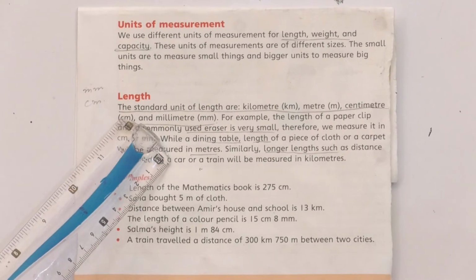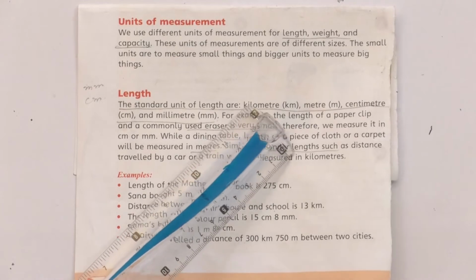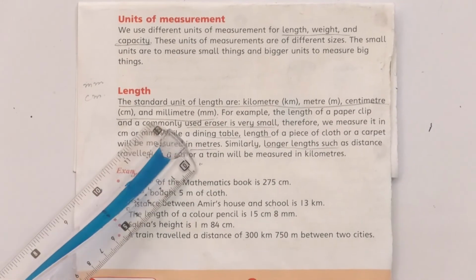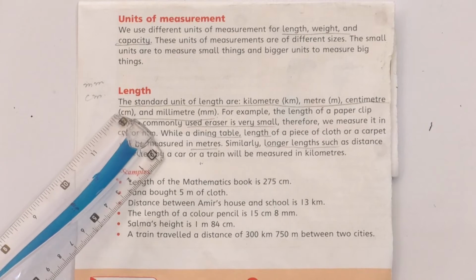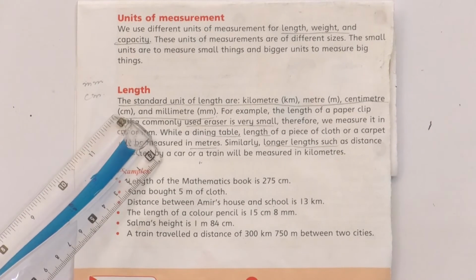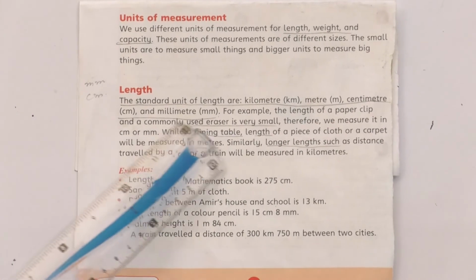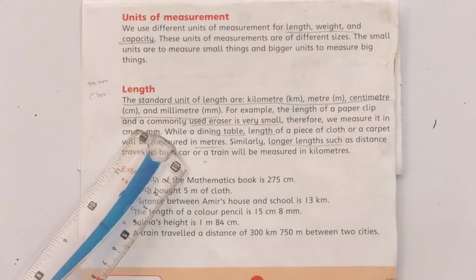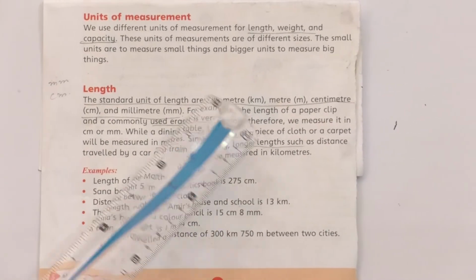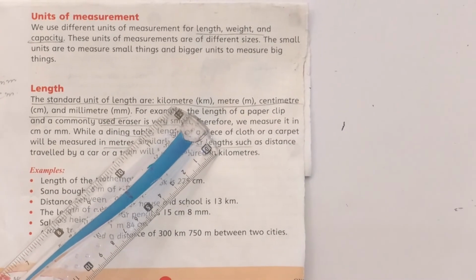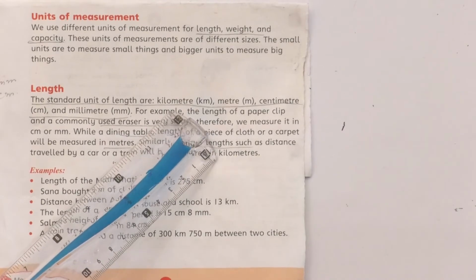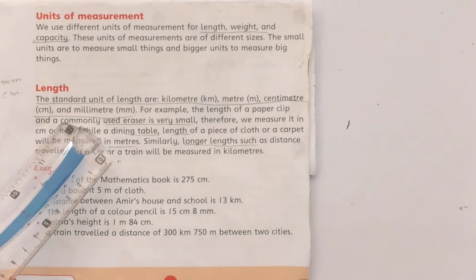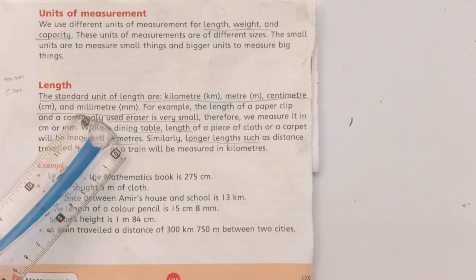Look at this page. The standard units of length are kilometer, meter, centimeter and millimeter. These are the standard units of length in which we measure anything or find how long it is. Among them, kilometer is the largest unit of measurement to measure length. Then comes meter, then centimeter, and the shortest one is millimeter.